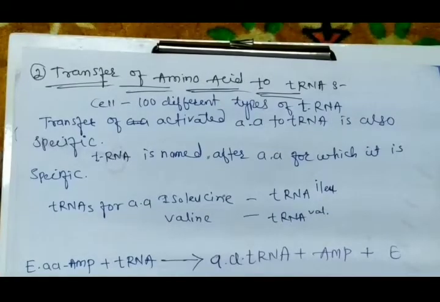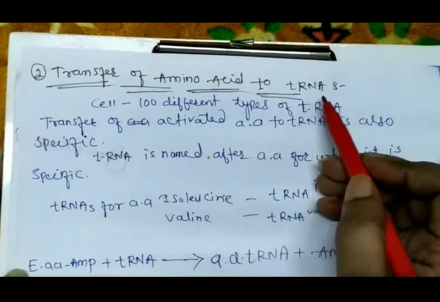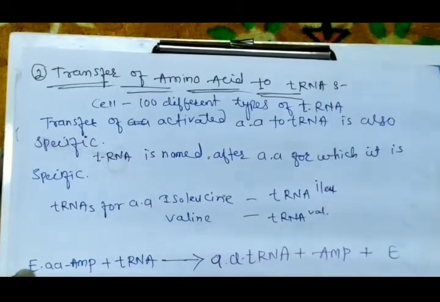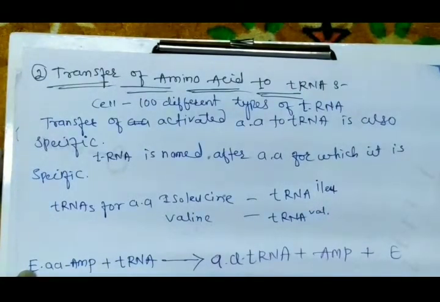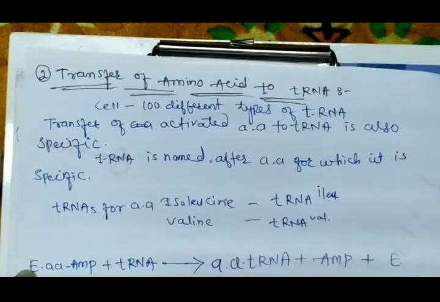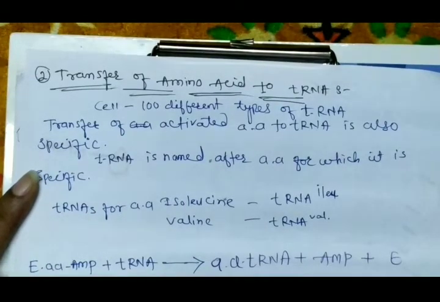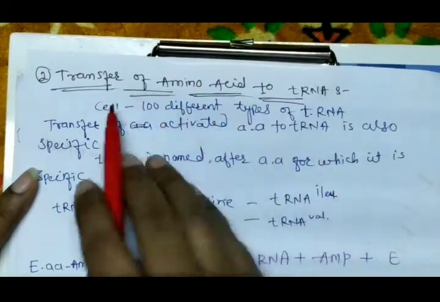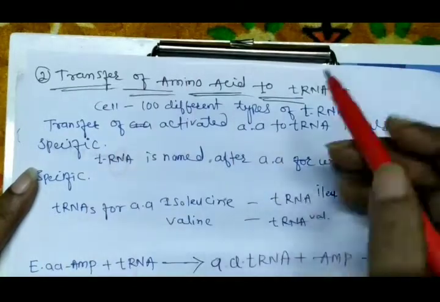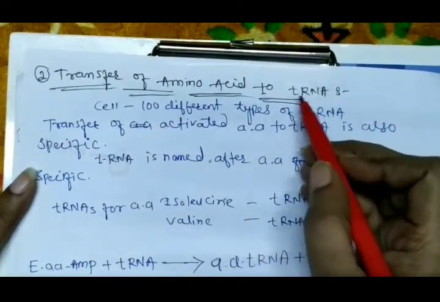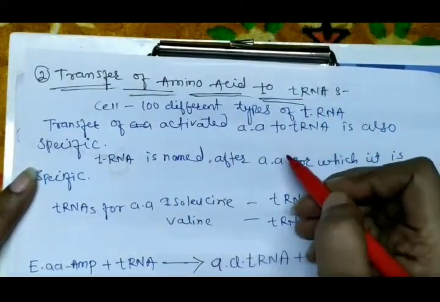So guys, our next step is the transfer of amino acid to the tRNA. In the first step, the amino acid gets activated with the help of this specific enzyme and forms the amino acid adenylate synthetase. Now in this reaction, transfer of the activated amino acid to the tRNA takes place.